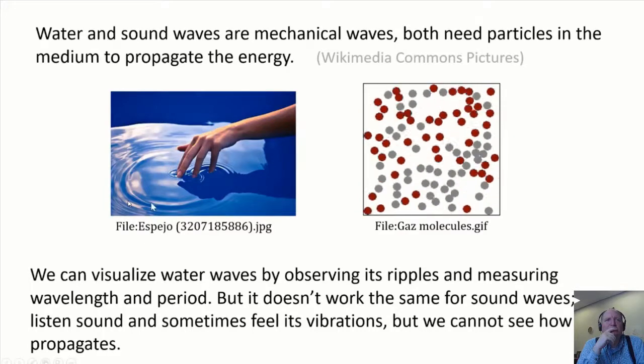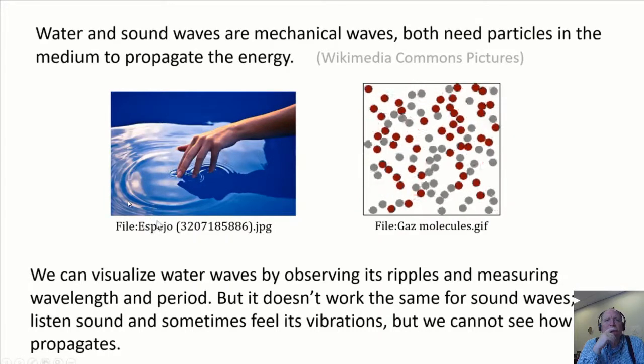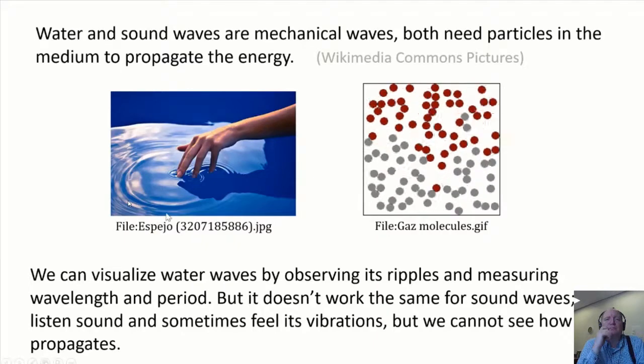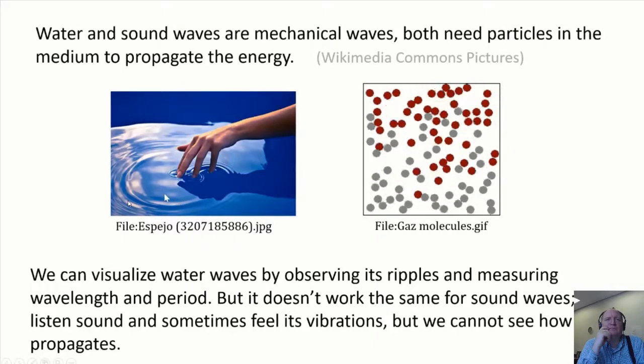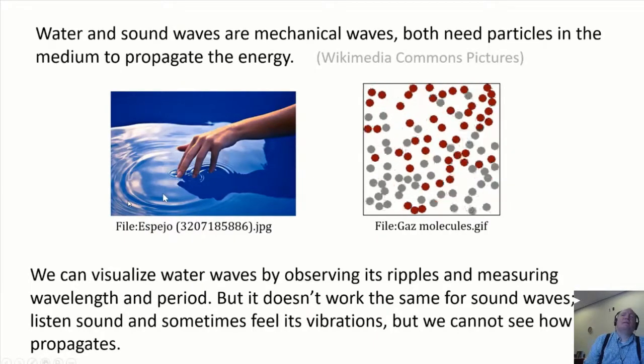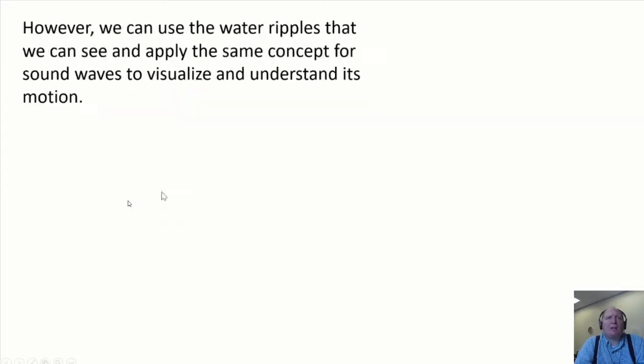We can listen sound and sometimes feel its vibrations, but we cannot see how it propagates. However, we can use the water ripples that we can see and apply the same concept for sound waves to visualize and understand its motion.